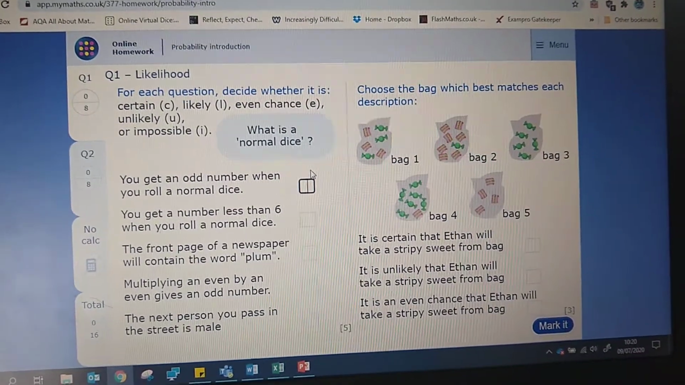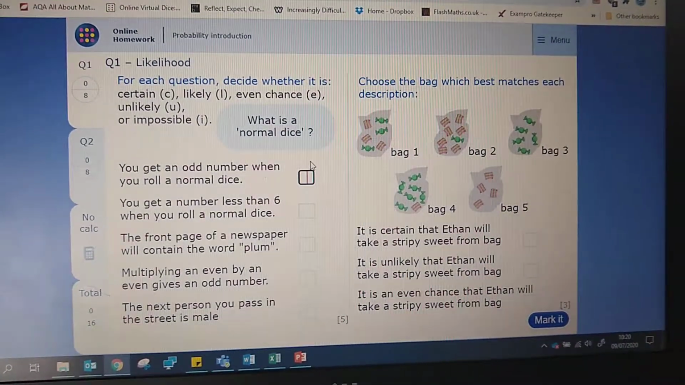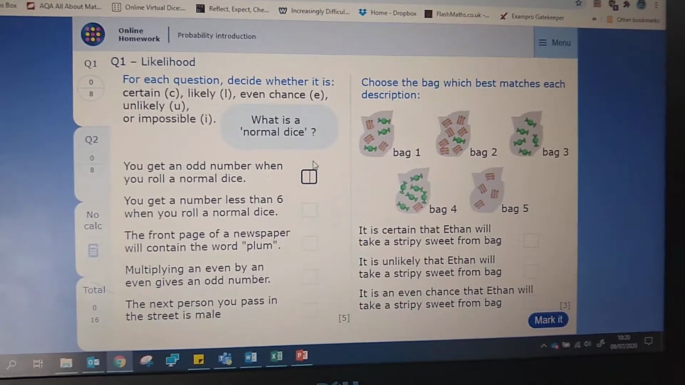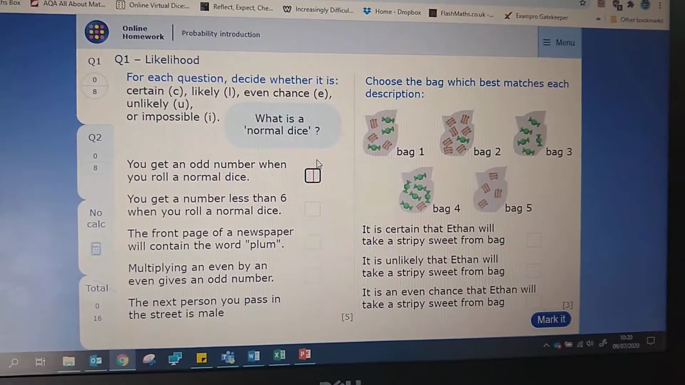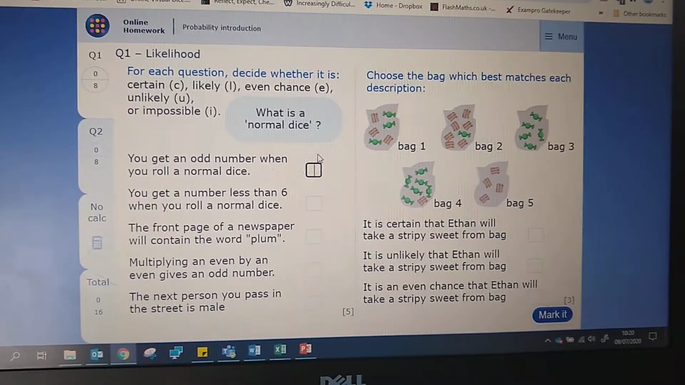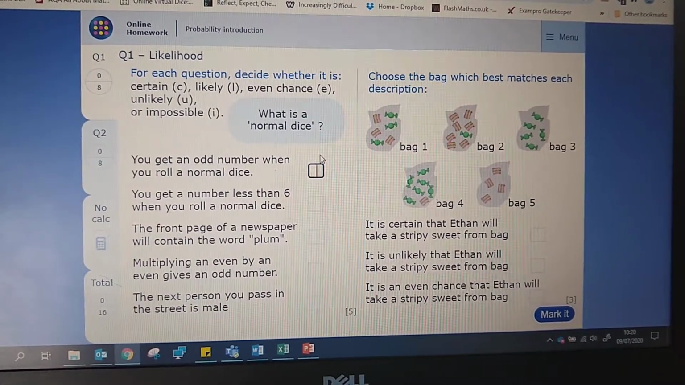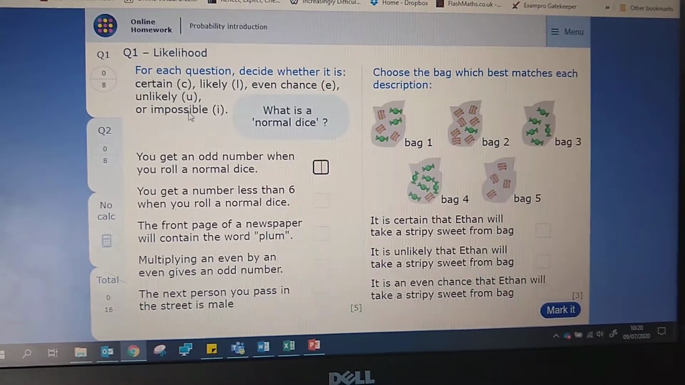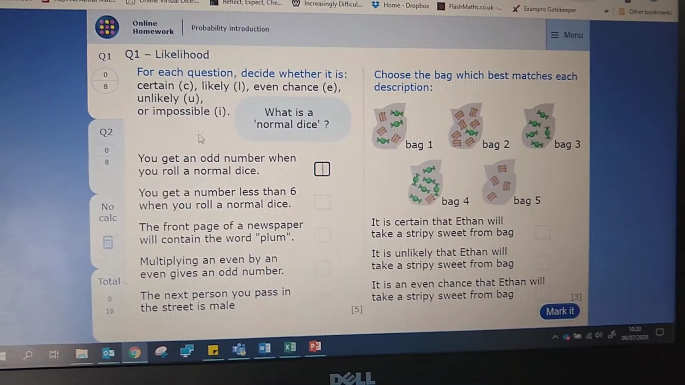Right, MyMaths Probability Introduction and a walk through the solution to both questions. Question 1. Likelihood. For each question, decide whether it is certain, likely, even chance, unlikely, or impossible. These are the words you will have definitely used in primary school to describe probability.